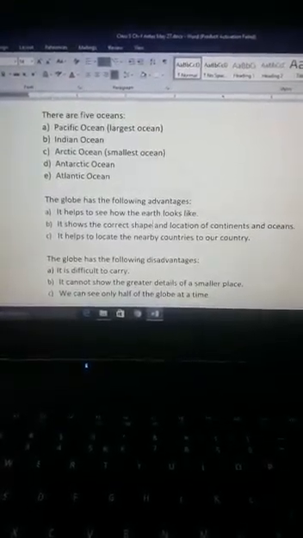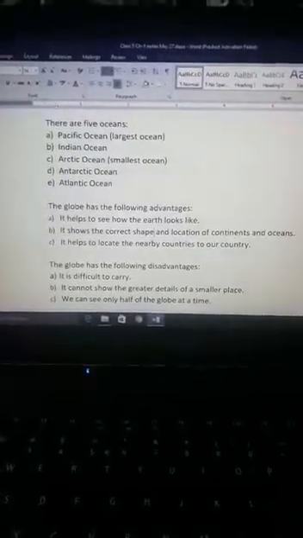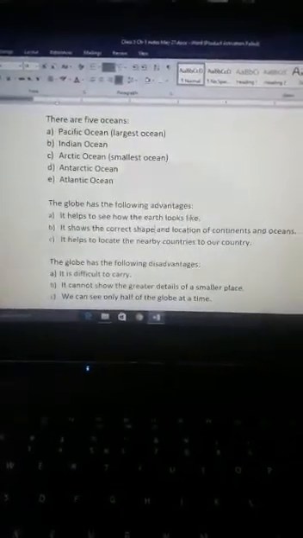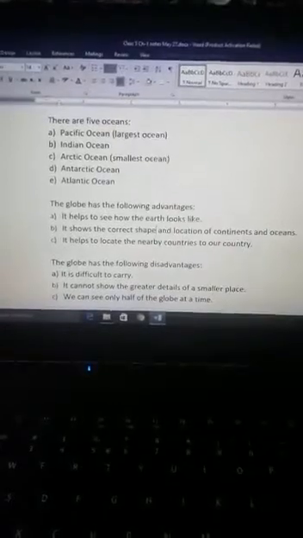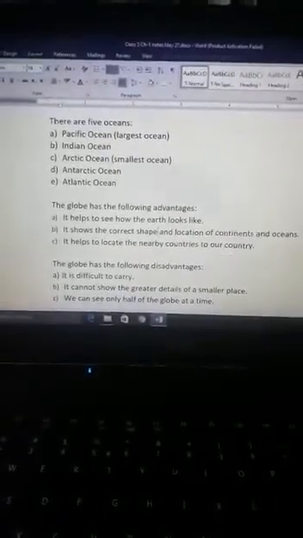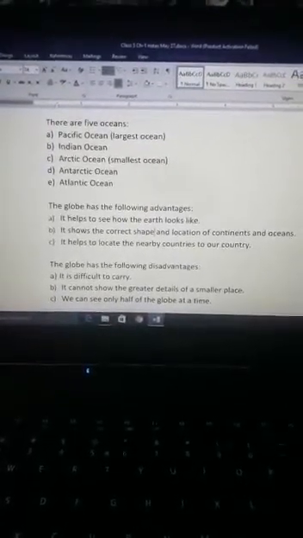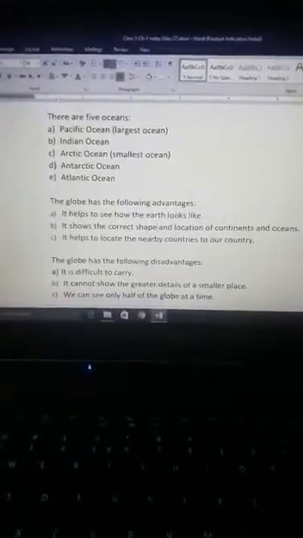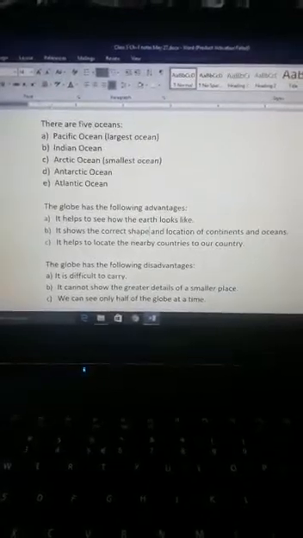Suppose if I want to see our country India on globe, so I can see that. But what are the towns and cities and different states there in India? We can't do that. It is not possible to see the states of India, to see the towns and cities of India on globe. We can see only the continents, oceans and the countries.